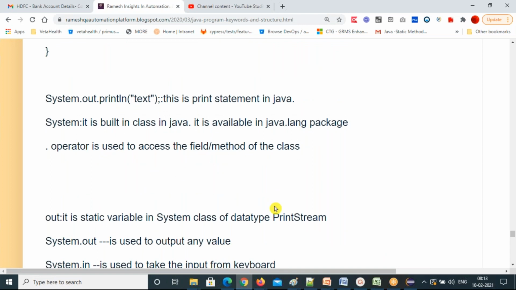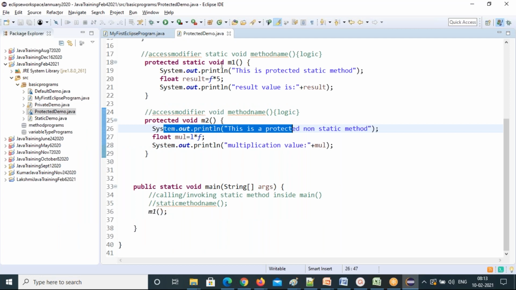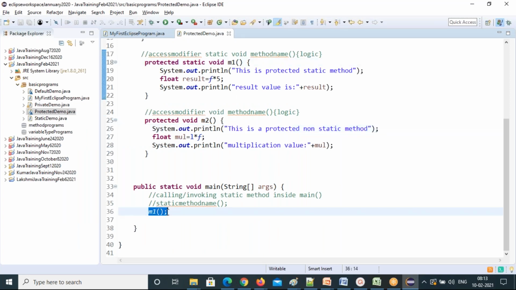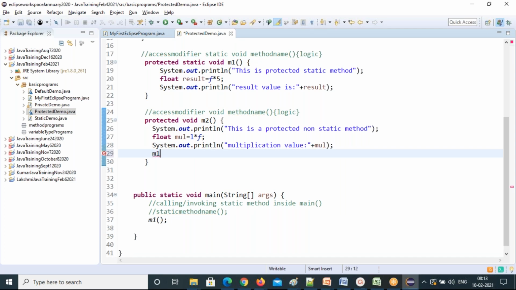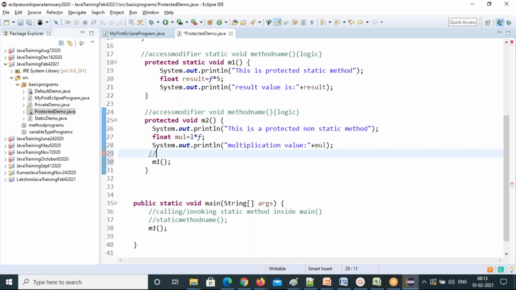Okay, the next is the last statement for this program structure. Any questions? Method invocation, can you repeat once again, Ramesh? Method invocation means calling the method, madam. You're calling this method under another method for execution. For example, I can call this M1 in this M2 method. Suppose I want to call it in the M2 method, I can call. This is called method invocation or method call.